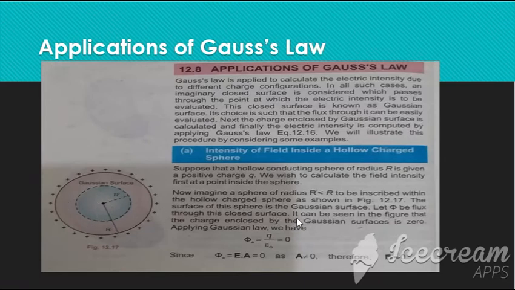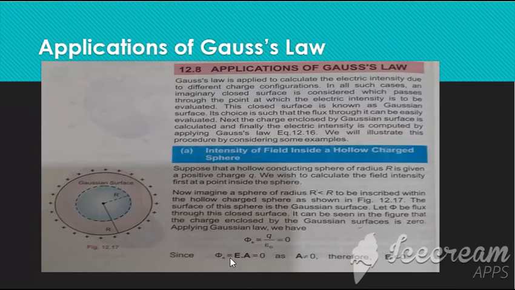It can be seen in the figure that the charge enclosed by the Gaussian surface is zero. No charge is inside this hollow metallic sphere, and no charge is inside this Gaussian surface. So by applying Gauss's law, we have phi E, the electric flux, equal to Q over epsilon naught, which is equal to 0.